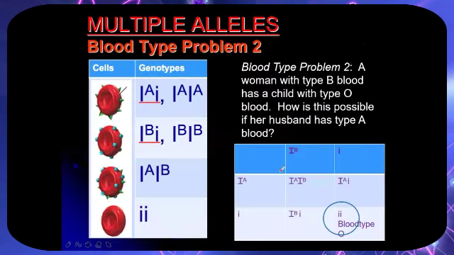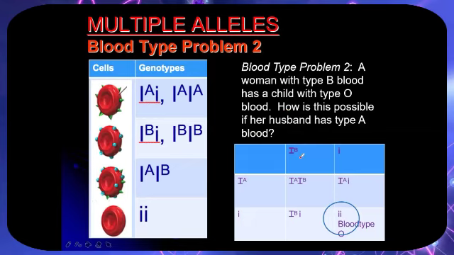Another problem. A woman with blood type B has a child with type O blood. How is this possible if her husband has blood type A? So we would choose, since ato ma-recall na ang blood type O mo-appear lang siya if both recessive i alleles appear. So the possibility in this problem is that the father and mother are heterozygous.